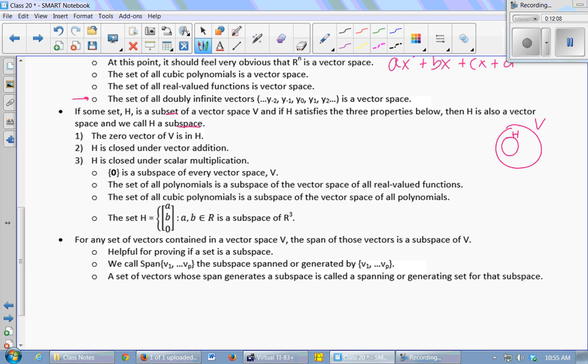There's always going to be a zero in that third entry of the vector. Yeah, so these are some examples of subspaces. The zero vector is always a subspace. It's in every vector space, so it's a subset, and it's always going to satisfy those three. The set of all polynomials is a subspace of the vector space of all functions. So if we have a vector space of all functions, then all polynomial functions are a subset of that, and they would satisfy these three. So it's a subspace. Cubic polynomials is a subspace of the vector space of all polynomials.